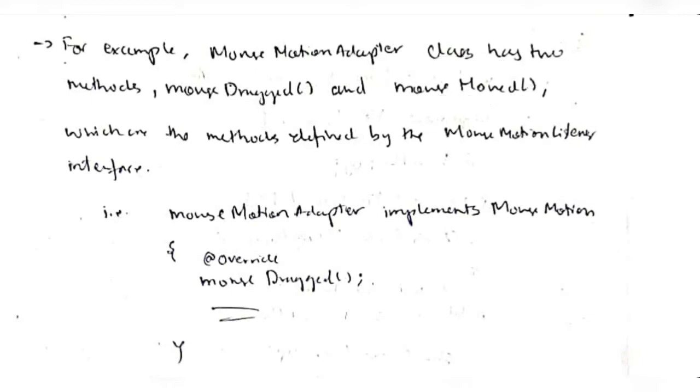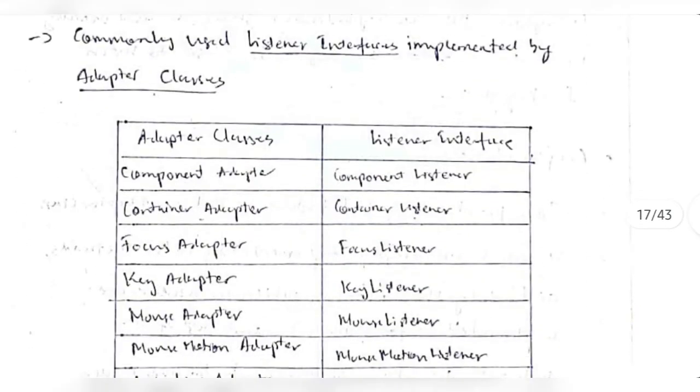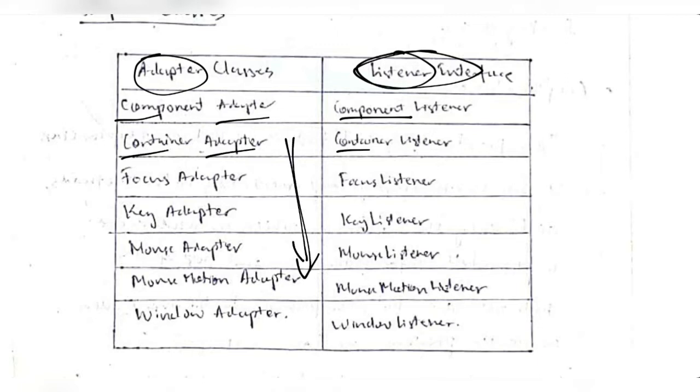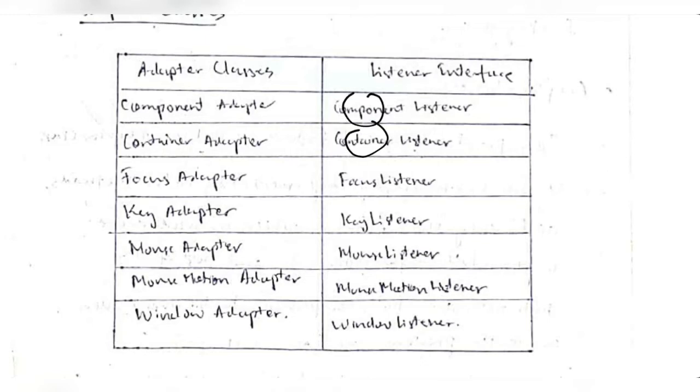Okay, so some commonly used listener interfaces implemented by adapter classes are as follows. See here, we have different listener interfaces, and for each listener interface we have an adapter class. If you want to edit the component, we have ComponentAdapter. If you want to edit the container, we'll use ContainerAdapter, and so on for the other listeners also. If you want any custom functions implemented in these interfaces, we will override that particular function by using these adapter classes.